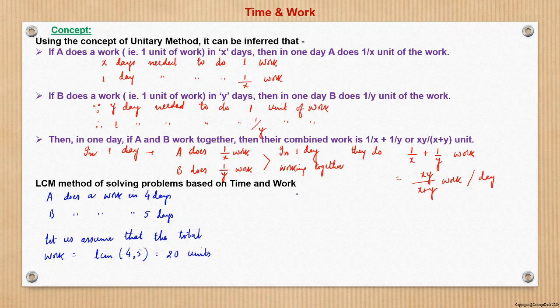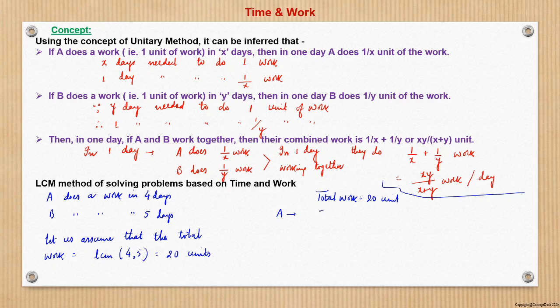So if total work is 20 units and A finishes the work in 4 days, what is the rate of doing work by A?